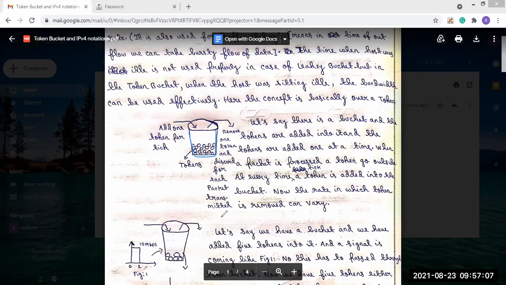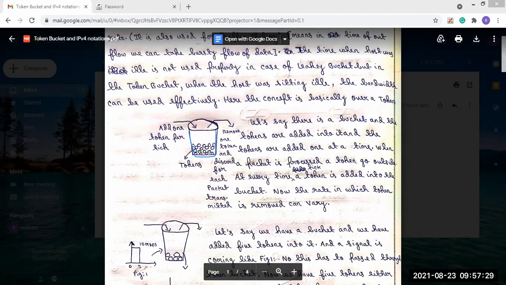Now let's say we have a bucket like this, and we have our 5 tokens present. We have only 5 tokens in it. Now that means one by one, the tokens will be added into the bucket.